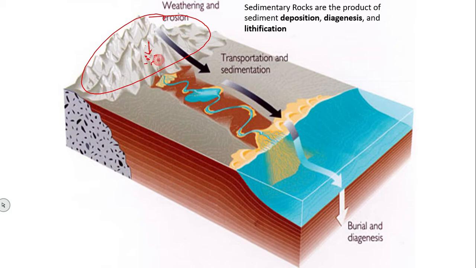Due to weathering, there will be formation of sediment, small particles. These small broken particles are nothing but sediments.